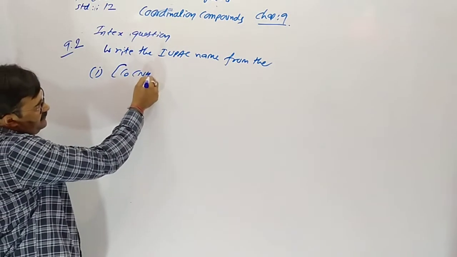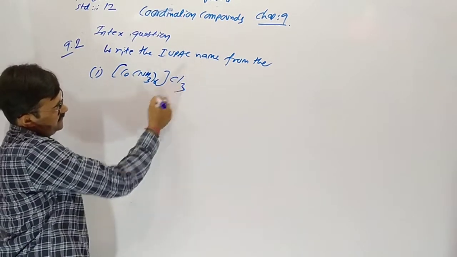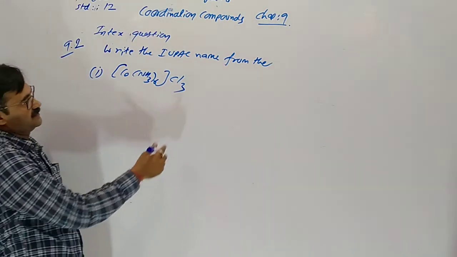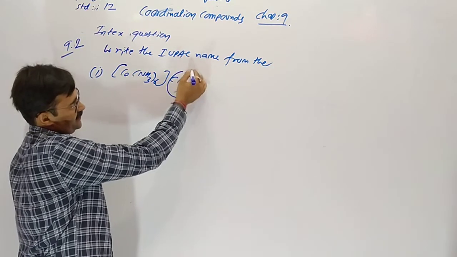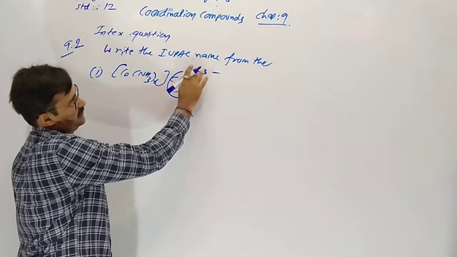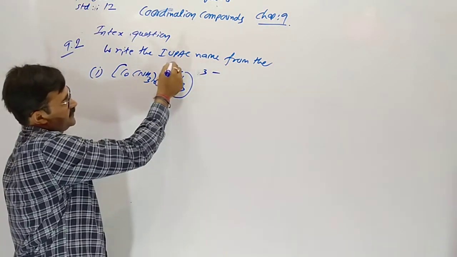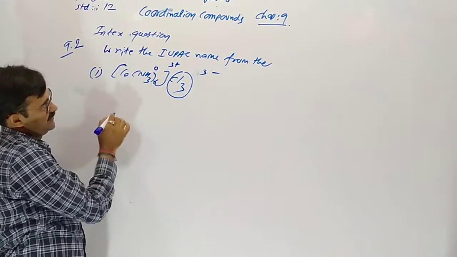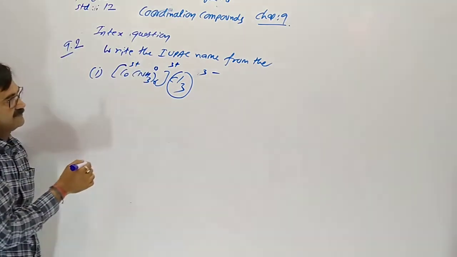[Co(NH3)6]Cl3. Here 3 chloride as counter ion, so minus 3, otherwise 3 minus, both are same. Here is 3 plus, ammine neutral by charge, so here plus 3.